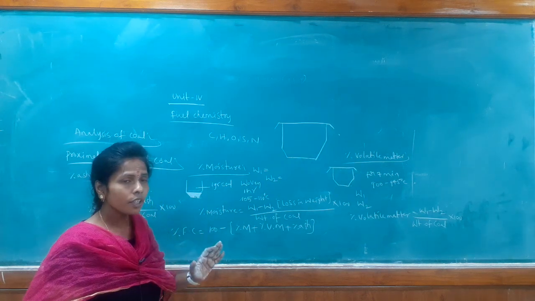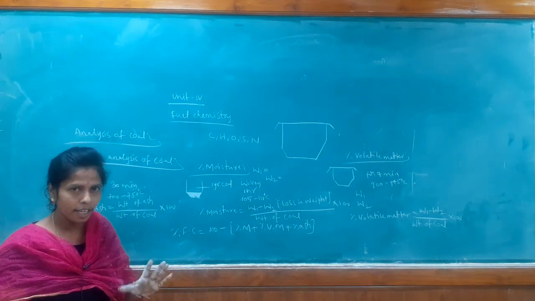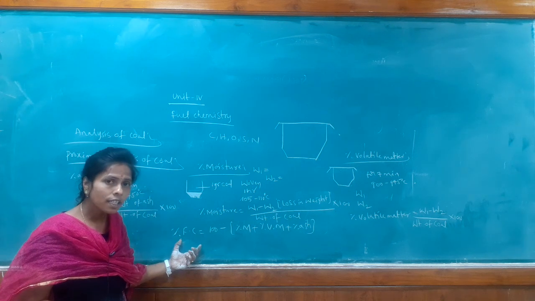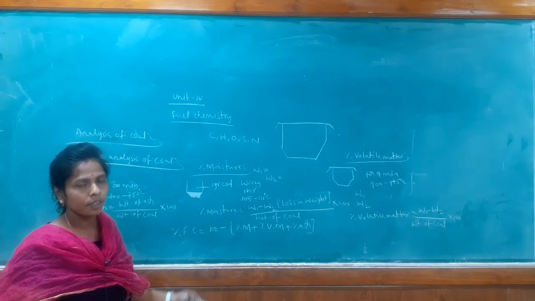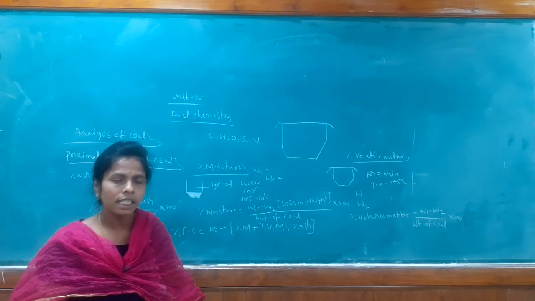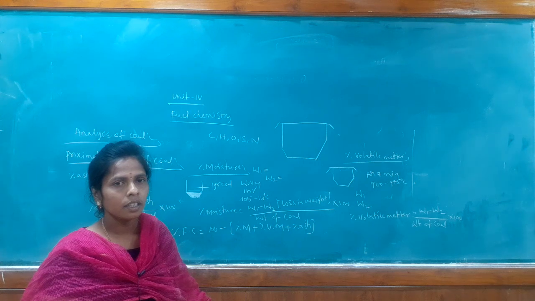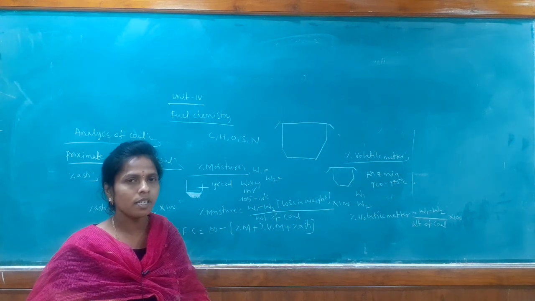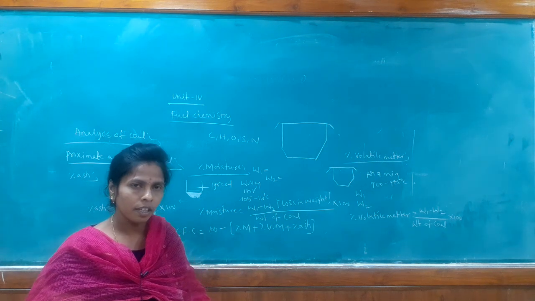So, for a good quality fuel, moisture, volatile matter and ash content should be less, but the fixed carbon should be high, because fixed carbon increases the calorific value of the fuel. Yes. So, in the next class, let us see the ultimate analysis of coal sample, and this is the proximate analysis of coal sample. Among these 2, one is compulsory in the external examination. And thank you so much.